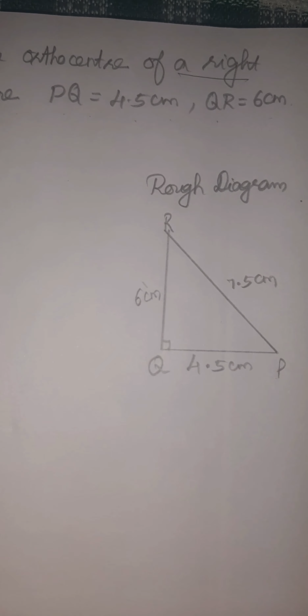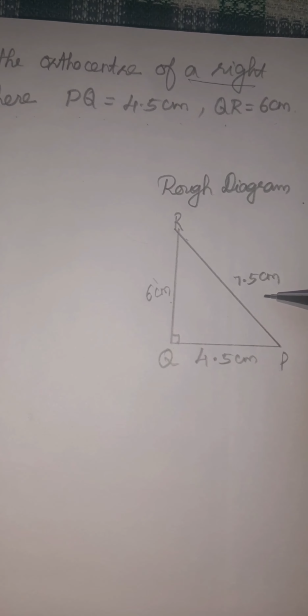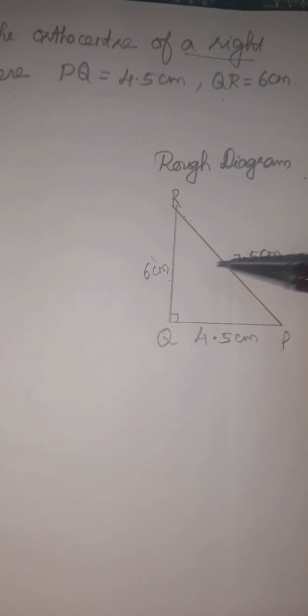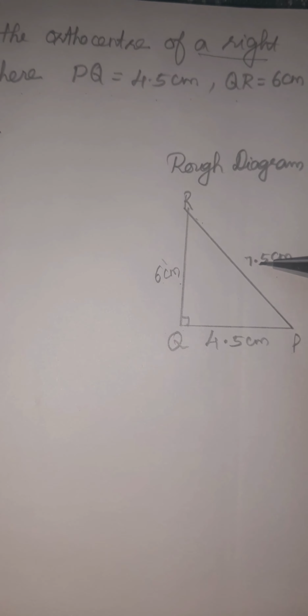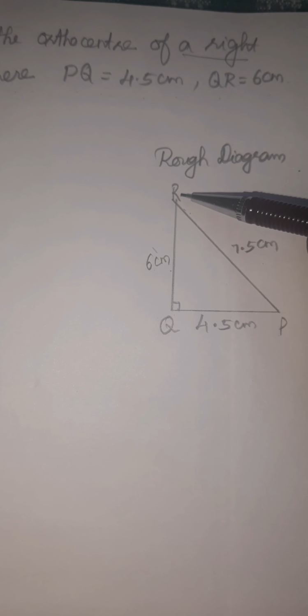Next we need to draw 6 centimeter from Q, that means QR length is 6 centimeter, and 7.5 centimeter from P. So we can take both the measures in the compass one by one and draw the arcs. The intersecting point of the arcs is capital R.